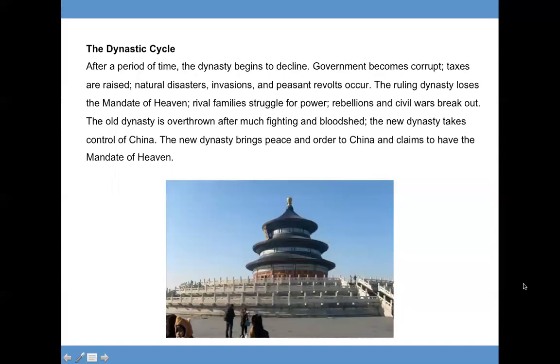The dynastic cycle. After a period of time, the dynasty begins to decline. Government becomes corrupt, taxes are raised, natural disasters, invasions, and peasant revolt occurs. The ruling dynasty loses the Mandate of Heaven. Rival families struggle for power, rebellions and civil wars break out. The old dynasty is overthrown after much fighting and bloodshed. The new dynasty takes control of China. The new dynasty brings peace and order to China and claims to have the Mandate of Heaven.